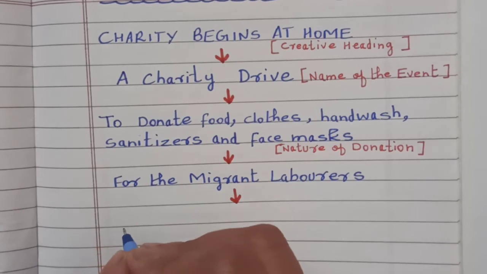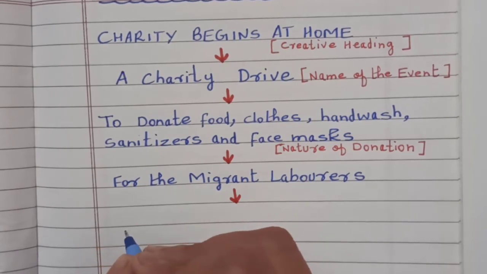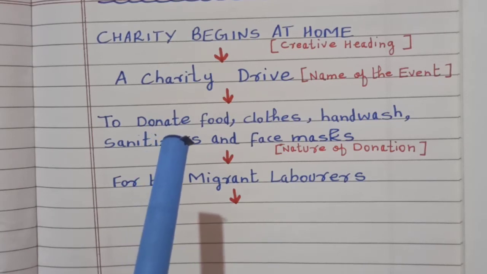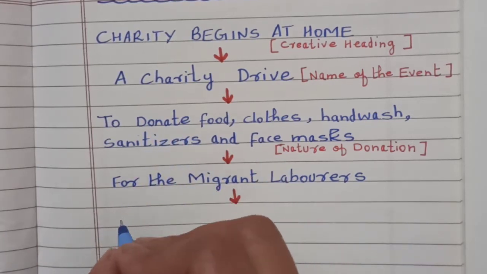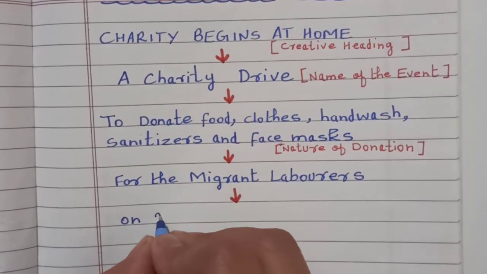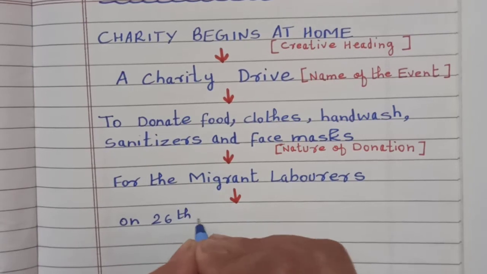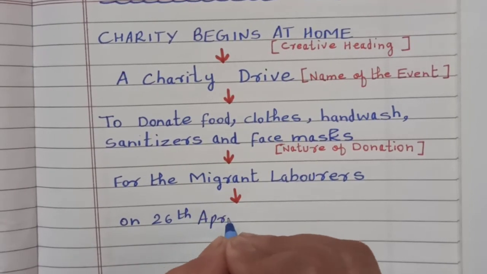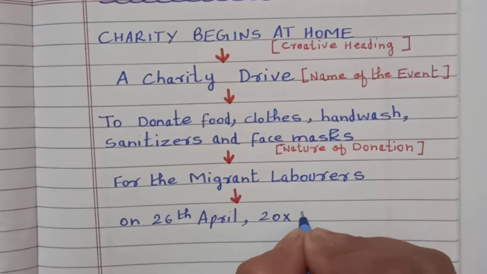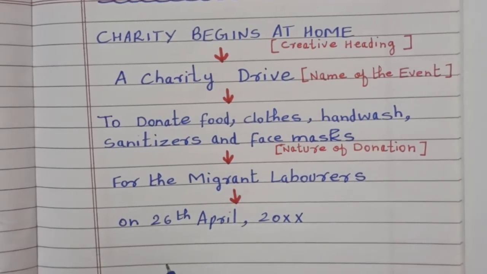So dear children, date means when this charity drive is going to take place, not the date when you're writing this notice. So taking 1 week margin, I am writing on 26th April, and name of the year you can write this way, 20 and cross. So we have written the date.